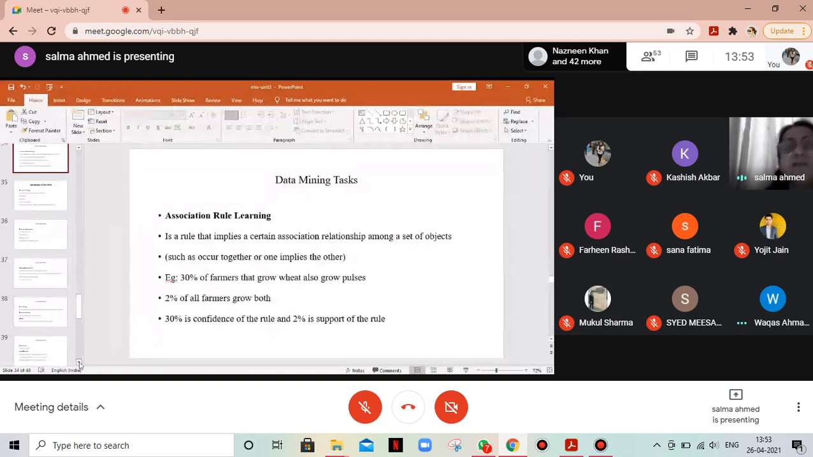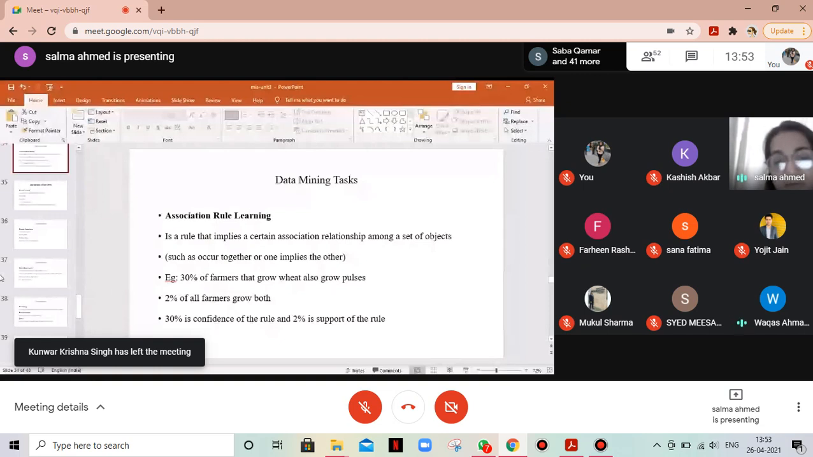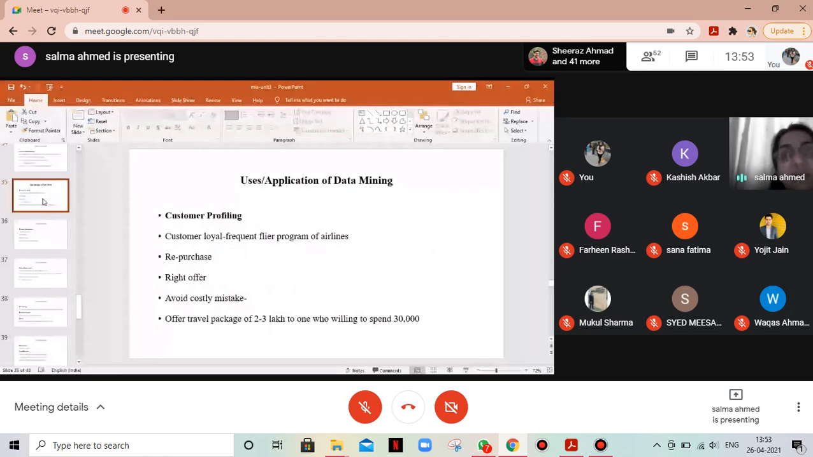Those who come to buy electronic items will also buy electronic gadgets or a mobile. That's a probability; 10% of the people might do so. 2% says that they do both, which is proof that 2% are following this. 30% is the probability, and 2% is proof that they are doing it. Am I clear? So we call that confidence, and the other is support, because it is verified that 2% are actually doing so. Is it clear? Now we are over with the context of database management system.